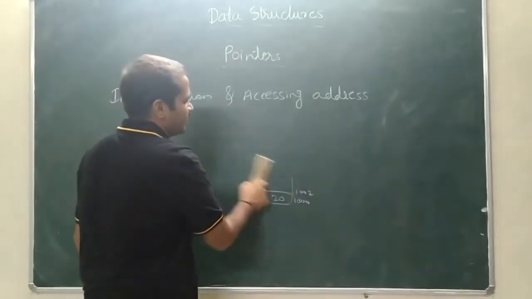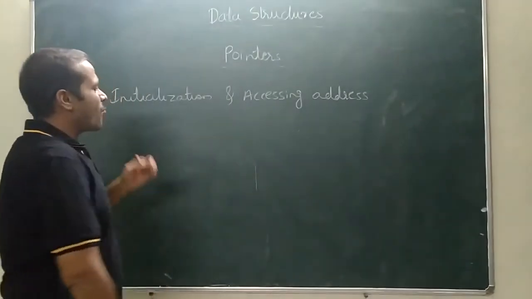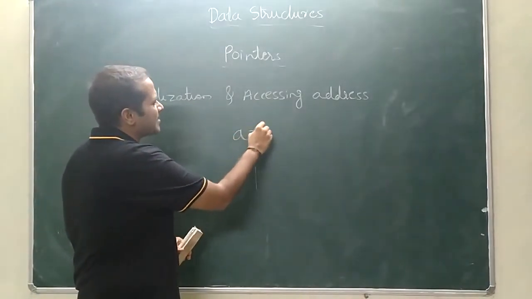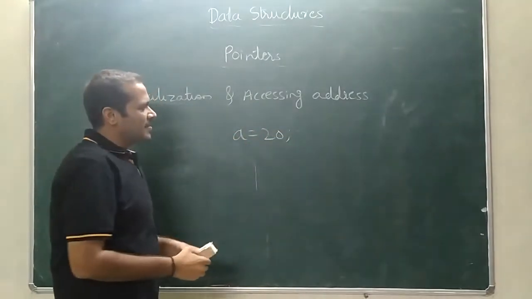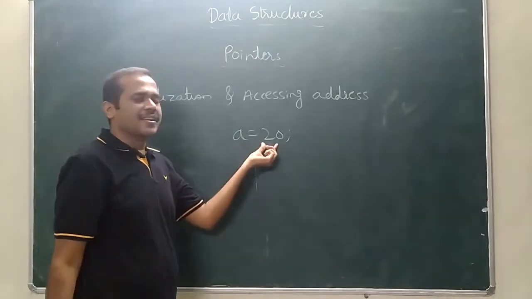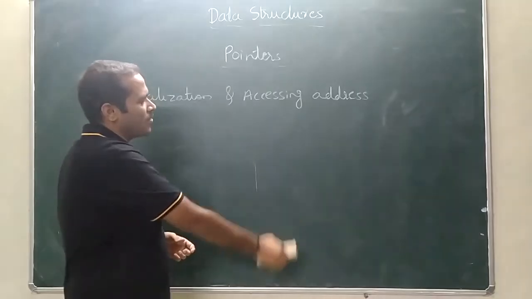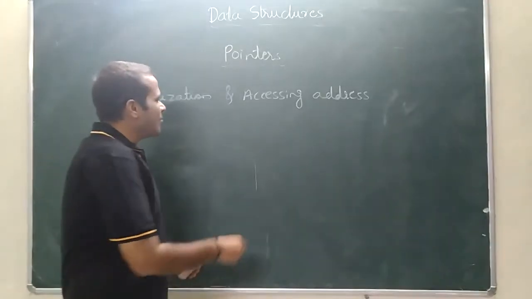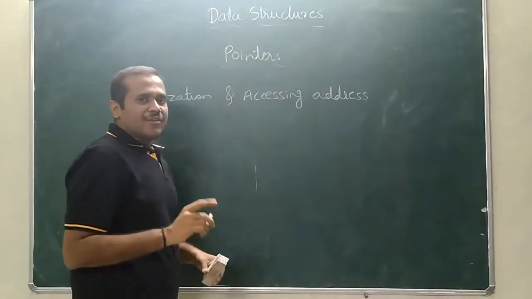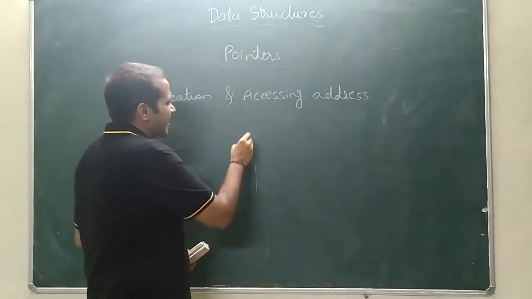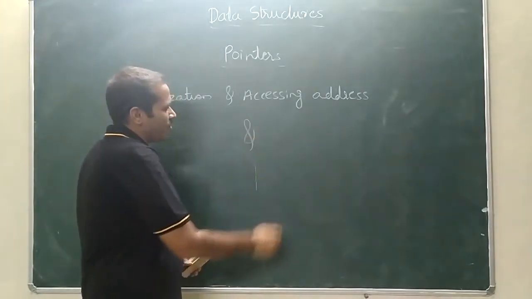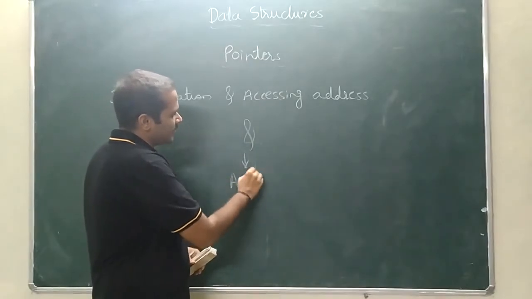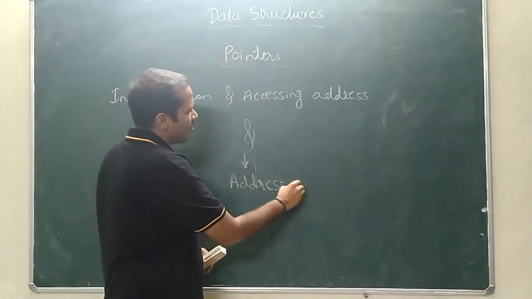So how can pointers be initialized? We know that we can initialize a variable as a equal to 20, correct? This is the normal variable and we are assigning the value 20. What about pointer initialization? Here the new operator is the ampersand symbol. This is called the address operator.